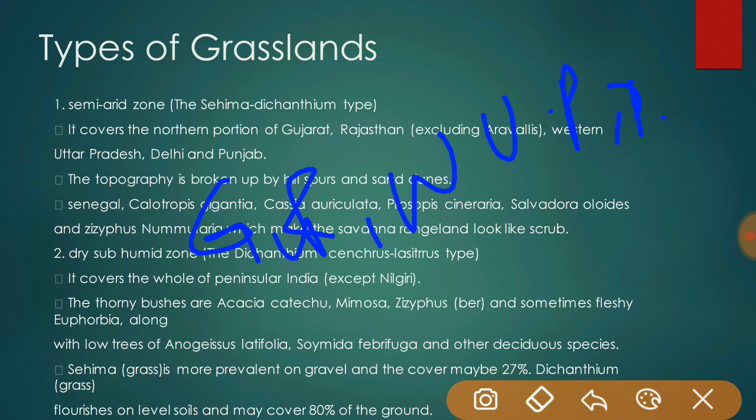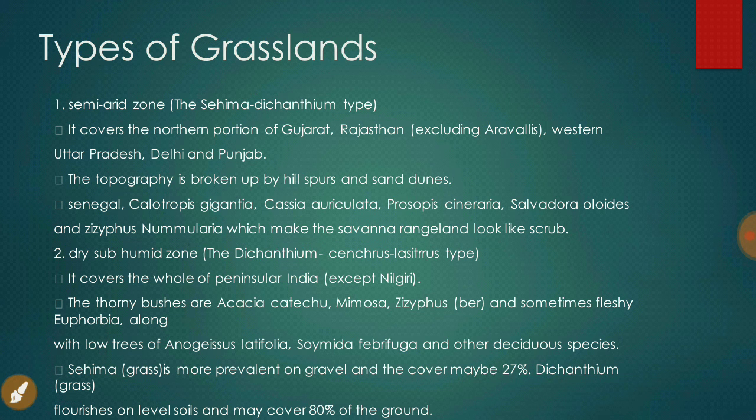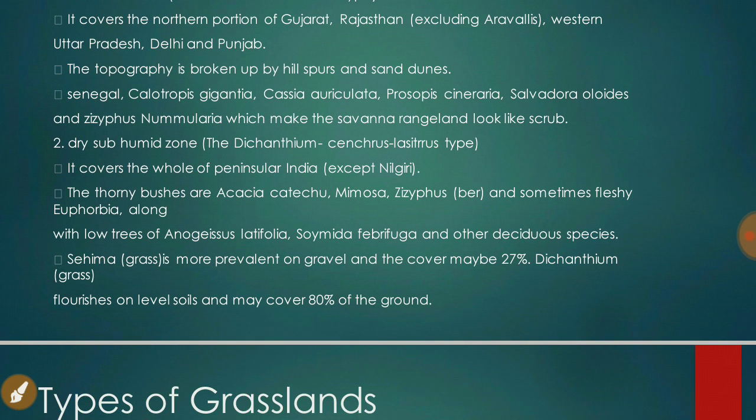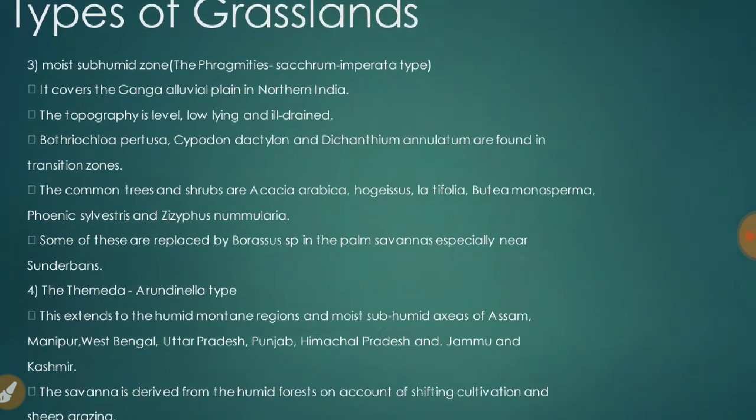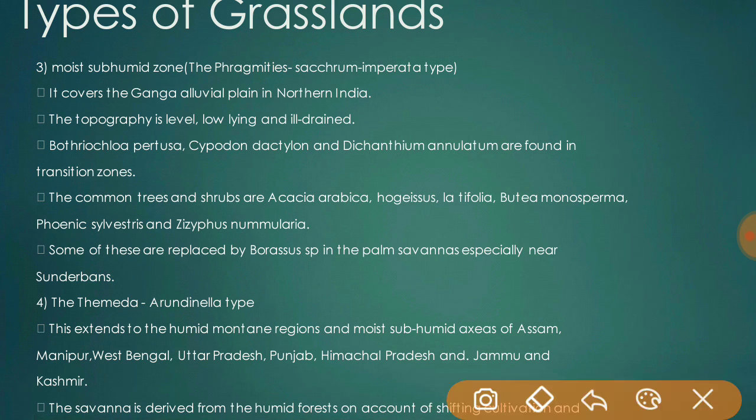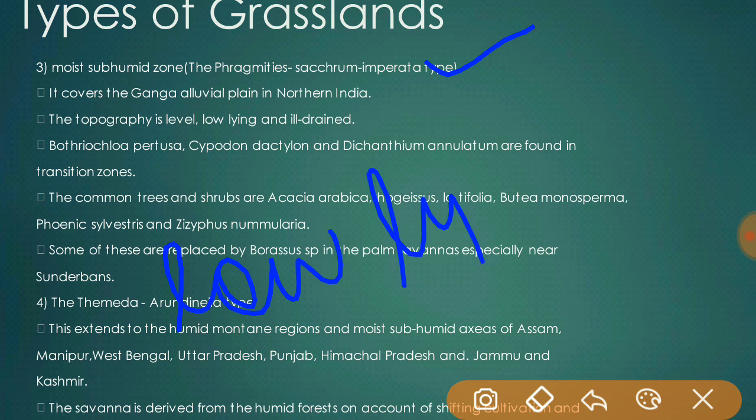The third one is the moist subhumid zone, which covers the Ganga alluvial plain in northern India, and the topography is level, low lying, and ill drained.